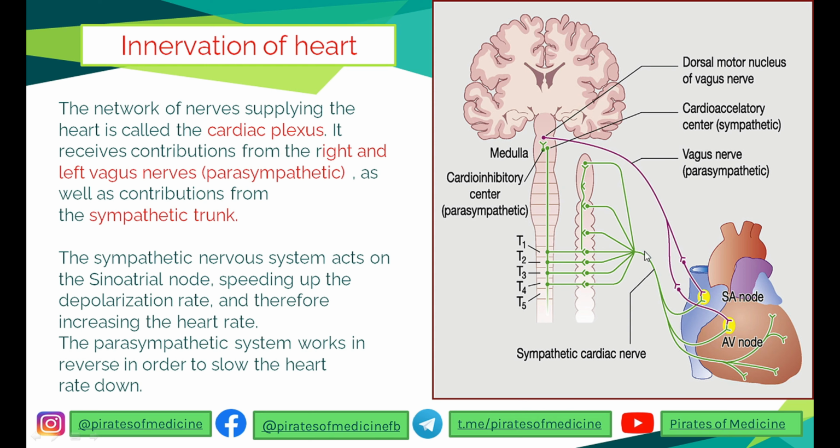So the sympathetic nervous system obviously acts on the SA node, speeding up the depolarization rate and increasing the heart rate. The parasympathetic system is the antagonist and works to slow the heart rate. So the vagus nerve will slow the heart rate, which is evident in the question: decreased contraction rate due to stimulation of the vagus nerve.